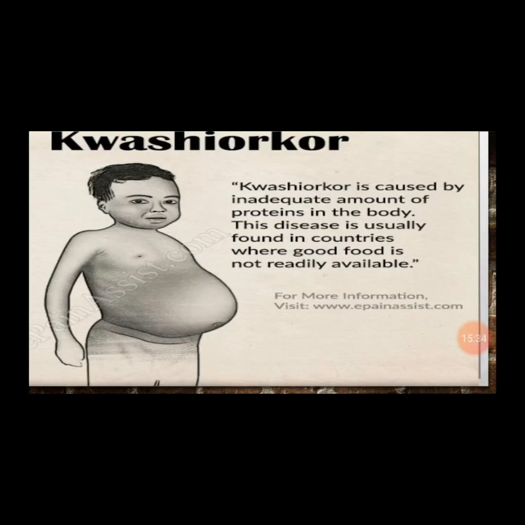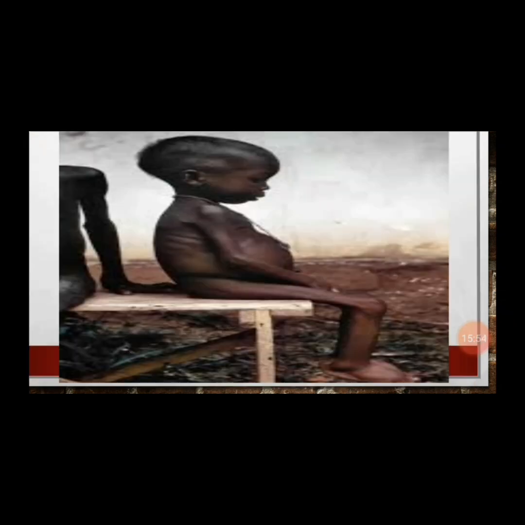Then let's look at deficiency when we don't get certain nutrients in our body. Like kwashiorkor in this picture as seen, represented by this boy with a protruded belly. Kwashiorkor is caused by inadequate amount of proteins in the body. This disease is usually found in countries where good food is not readily available. So when you have insufficient amount of protein in your food, what you get is kwashiorkor.